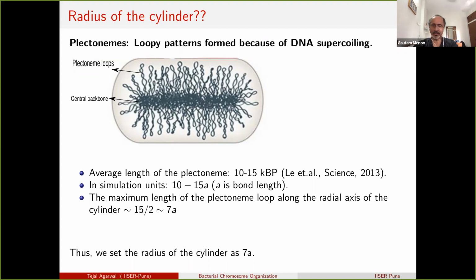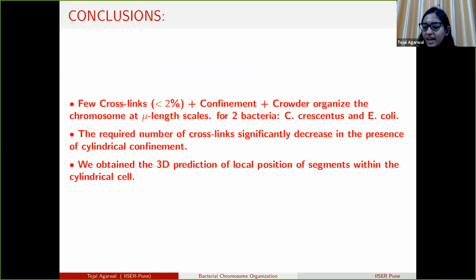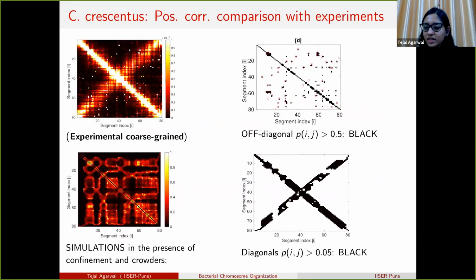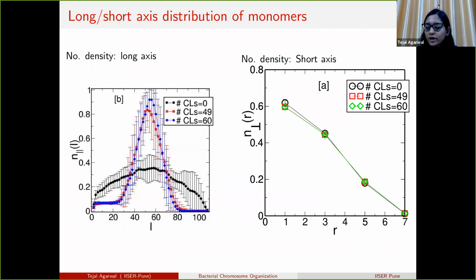Yeah, I had some questions about comparison of the confined RG to the unconfined RG. And how he set that. Yes, so we cannot calculate the RG in the presence of cylindrical confinement. The more relevant quantity is the RG along the short axis and RG along the long axis.